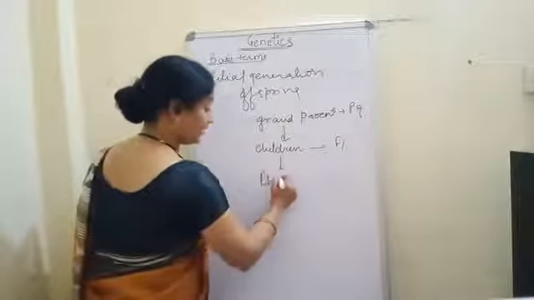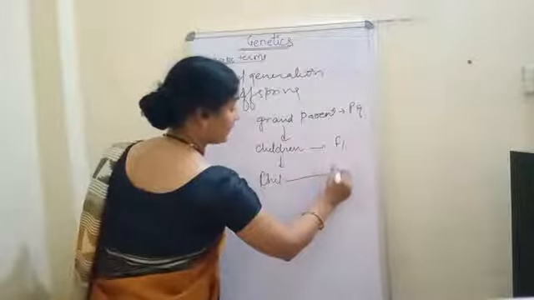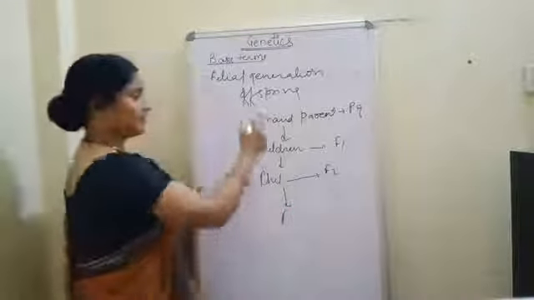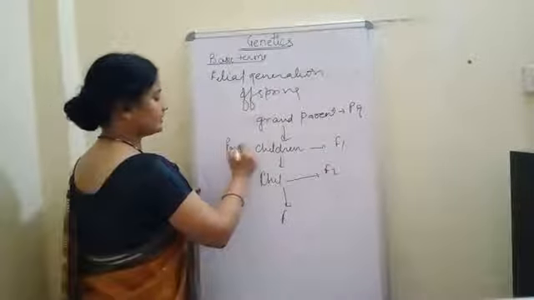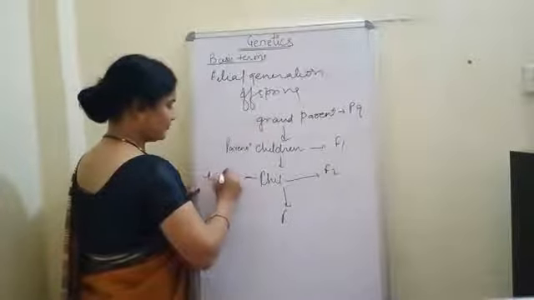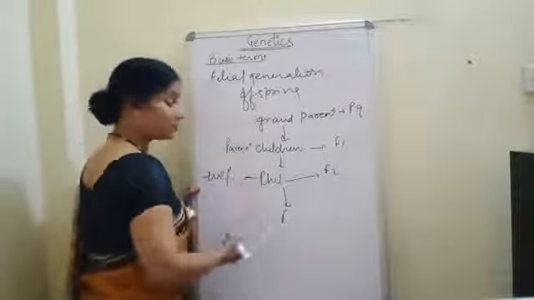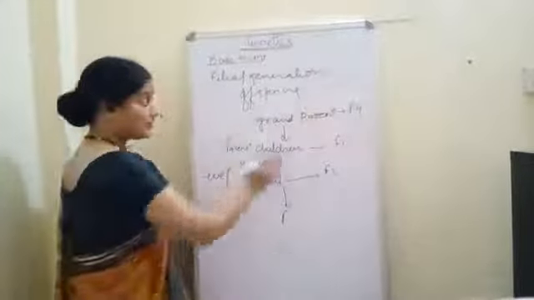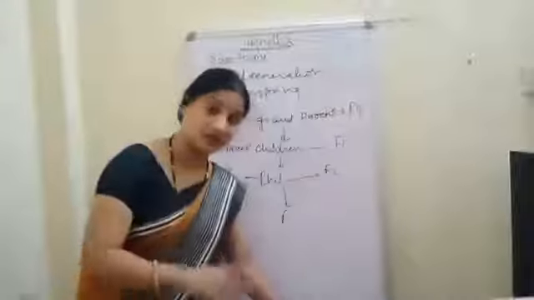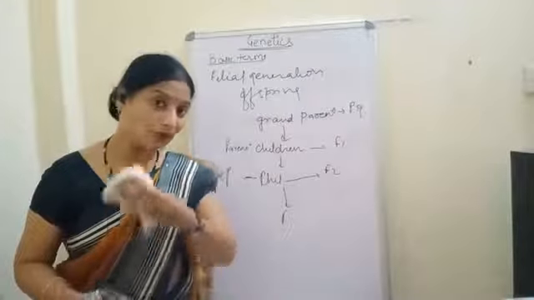Again their children, the F2 generation, and once again their children. Like grandparents, then these are our parents, and this is we people and our children. So this is called the F1 generation, F2 generation, F3 generation, F4 and so on.